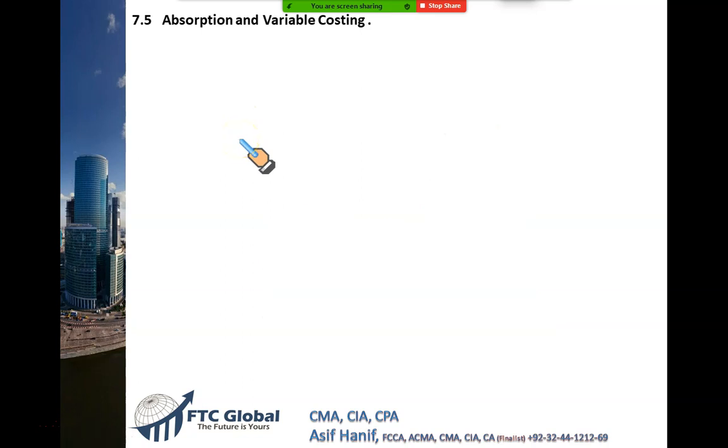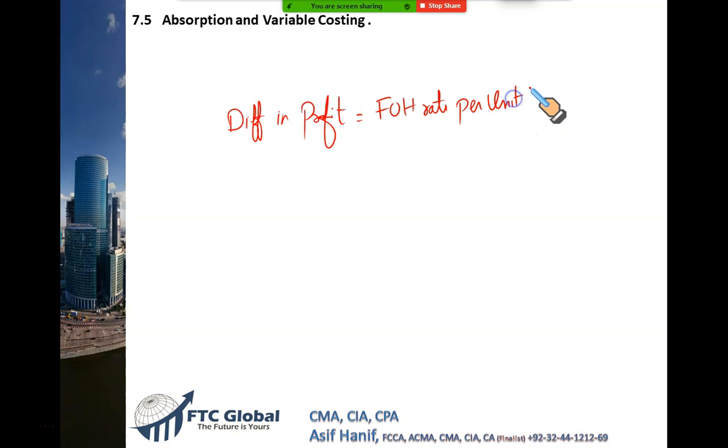Formula. Difference in profit under both systems is equal to fixed overhead rate per unit, first element, multiplied by the difference between production and sales.